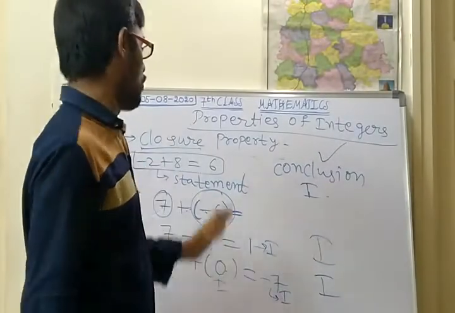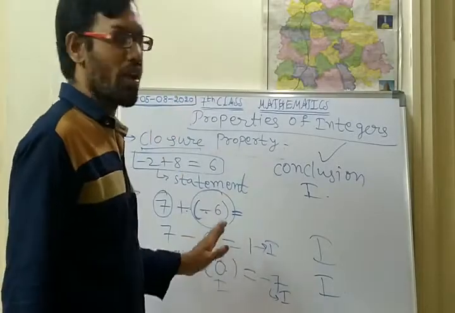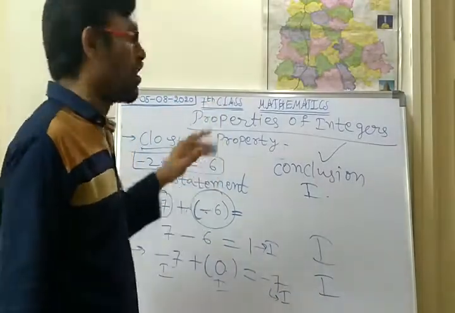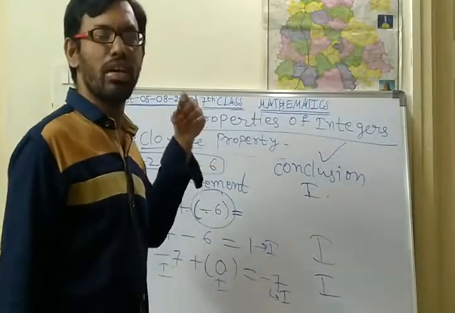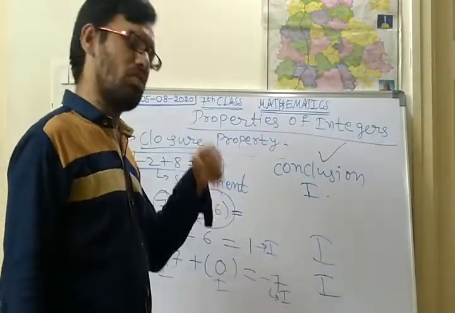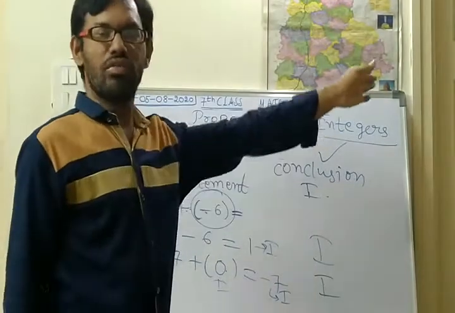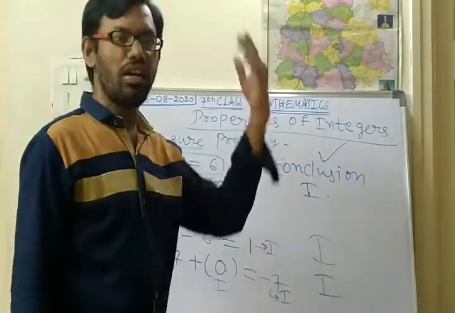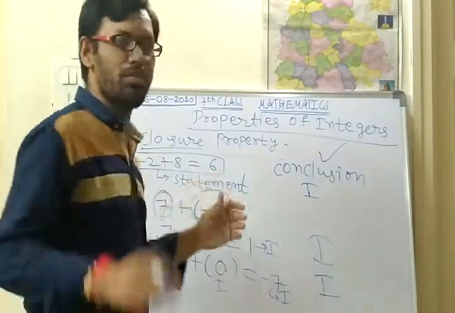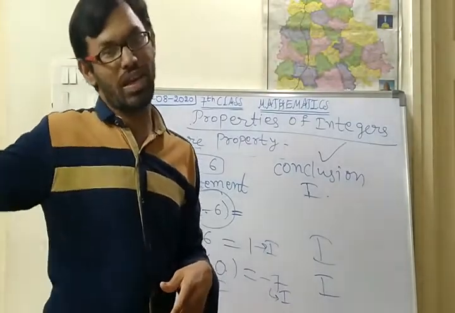So the closure property for integers will be satisfied for any two integers. If you take any two integers, the closure property always satisfies. Take 0, 1, 2, 3, 4, 5, 6 and so on up to 1 lakh, 10 lakhs, crores, and so on. And negative numbers: minus 1, minus 2, minus 3, minus 10 lakhs, minus 10 crores.